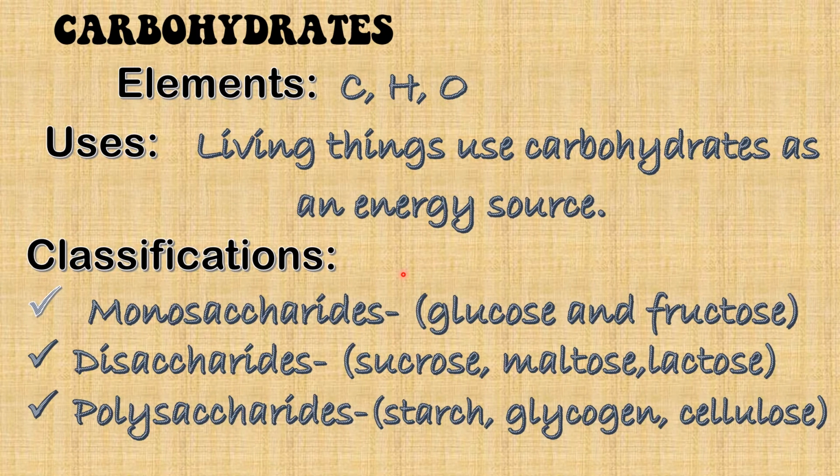The classifications for carbohydrates are monosaccharides, disaccharides, and polysaccharides. For monosaccharides, it means that we have only one sugar unit, and the examples are glucose and fructose. Glucose is found in our blood sugar, and fructose is found in fruit sugar. For disaccharide, it means that it is composed of 2 sugar units. The examples are sucrose, maltose, and lactose. For polysaccharides, we have starch, glycogen, and cellulose.